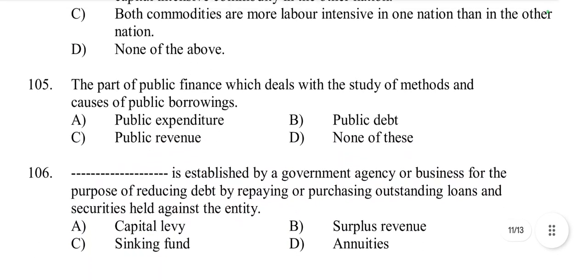Then question number 105. The part of public finance which deals with the study of methods and causes of public borrowings, that is called as public expenditure, public debt, or public revenue. It is related with public debt because it covers the causes of public borrowing. This area focuses on how and why governments borrow and its effect. This is public debt.